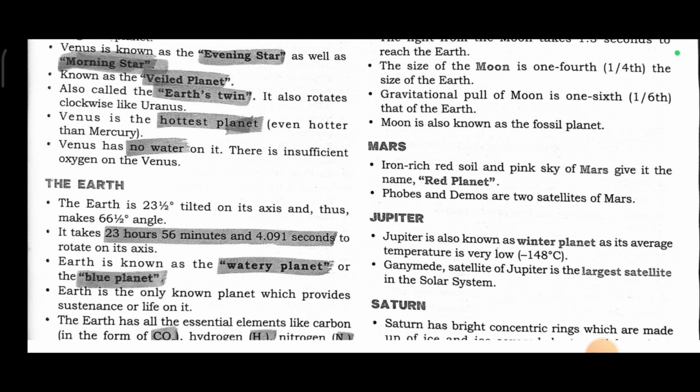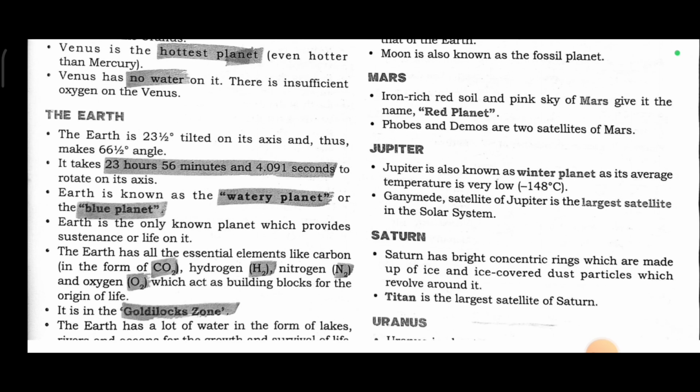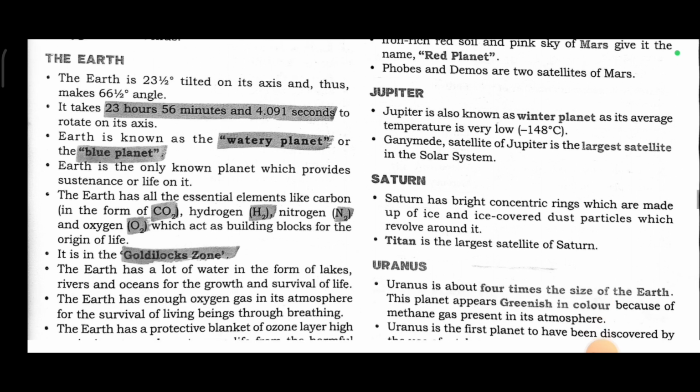The moon is also known as the fossil planet. Mars. Iron-rich red soil and pinkish sky of Mars give it the name of red planet. Phobos and Deimos are the two satellites of Mars.